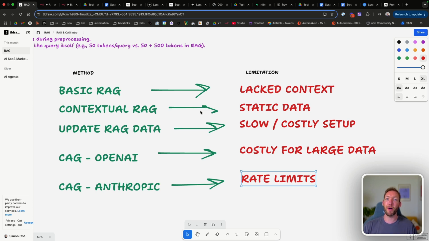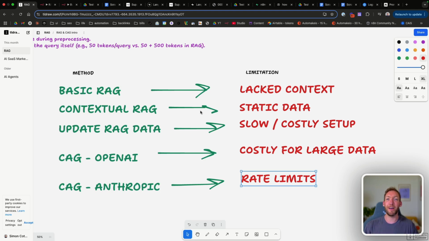So first, we built out a basic RAG, and we realized that with a basic RAG, we couldn't pull things like a table of contents, because when we were splitting up the documents into chunks, we often lacked context, which meant that when we tried to retrieve them, those chunks weren't retrievable with the right semantics. So we then learned how to create contextual RAG through Anthropic's method of adding context to our RAG chunks. And that worked much, much better for accuracy when retrieving data separated over lots of chunks.